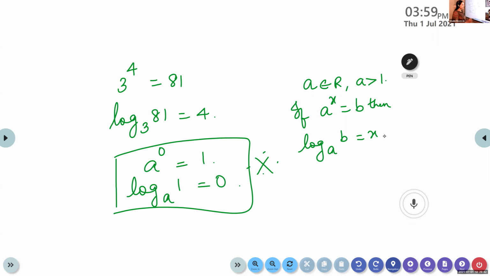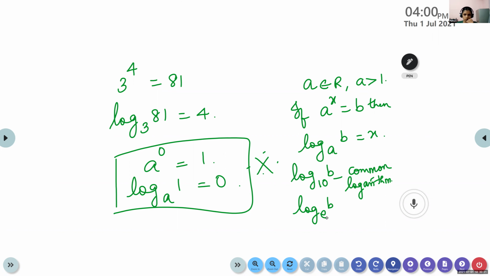Here, if the base is 10, we call this the common logarithm.